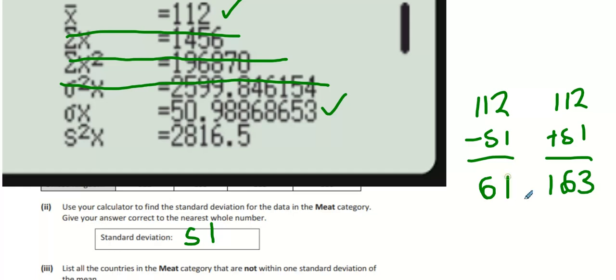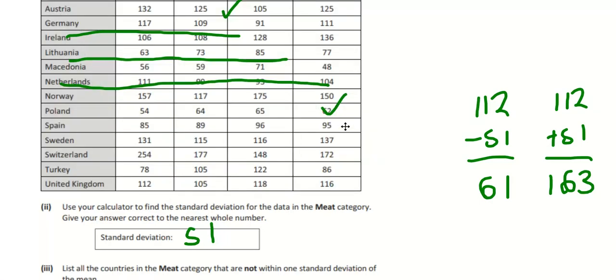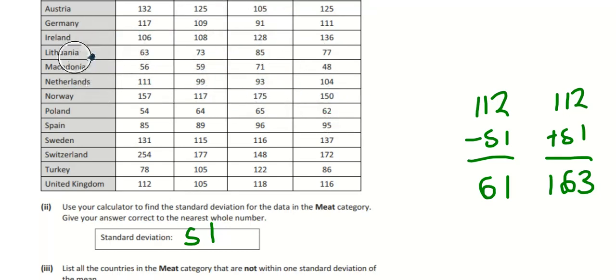61. Okay, so we're going to look for all the countries in the meat category that are not in between 61 and 163. So let's have a look. Not in between 61 and 163. Okay, so what do we reckon? Macedonia, Poland, Switzerland. Is that it?